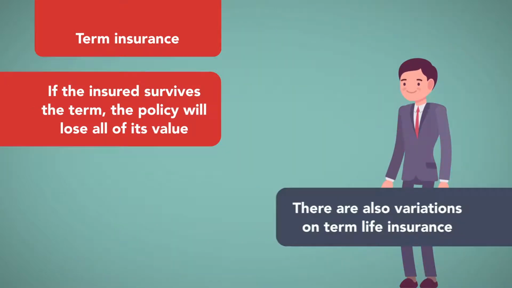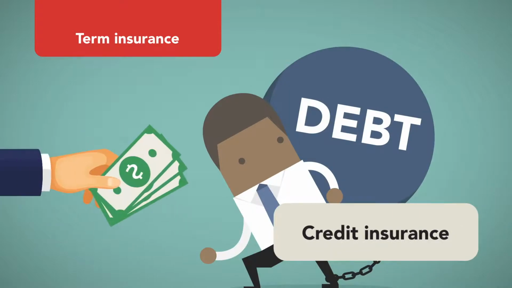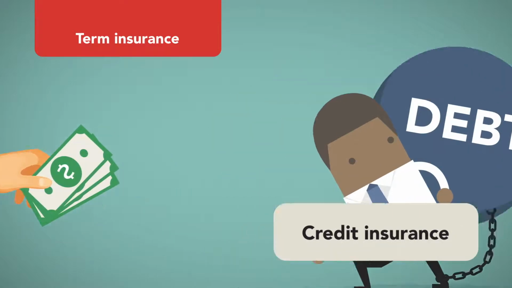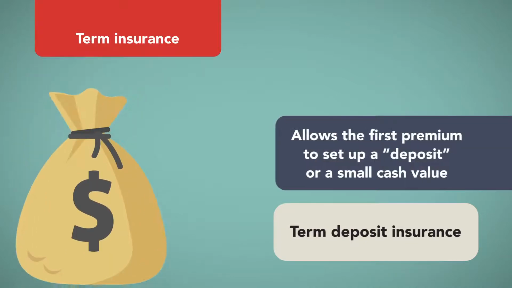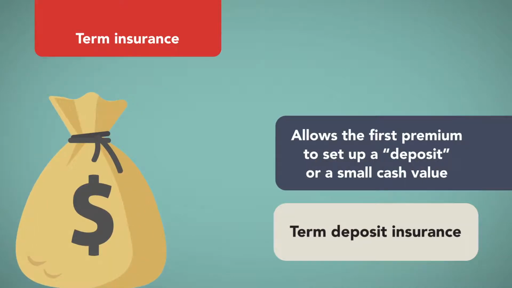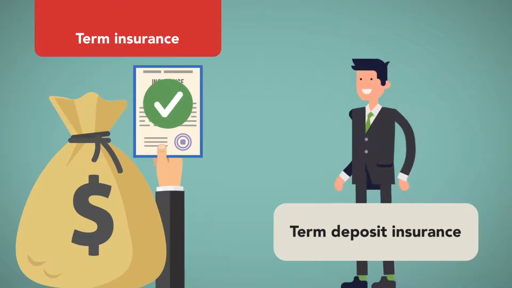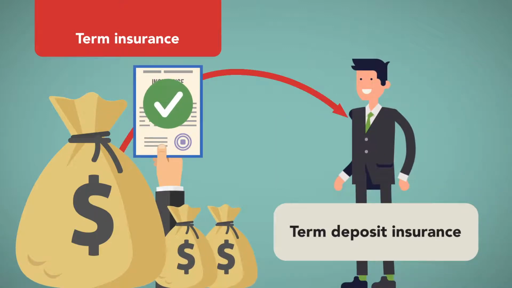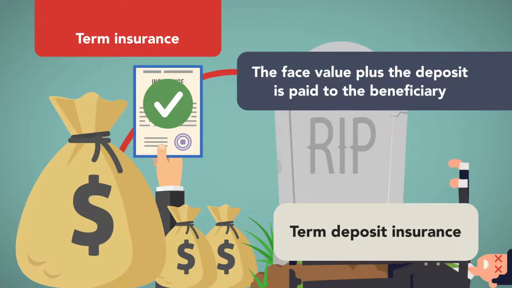There are also variations on term life insurance. Credit insurance uses proceeds to pay off an insured's debt. Another variation is term deposit insurance. This type of insurance allows the first premium to set up a deposit or a small cash value. If the policy is kept in force for the length of the term, the deposit plus interest is returned to the insured. If the insured dies before the end of the term, the face value plus the deposit is paid to the beneficiary.